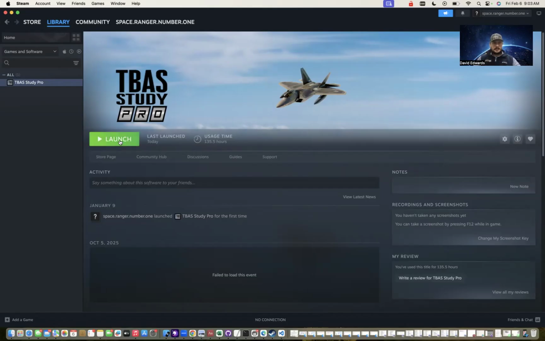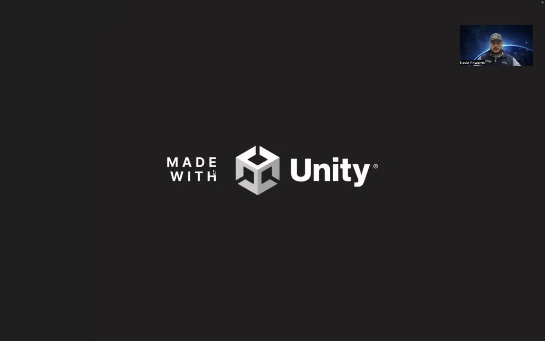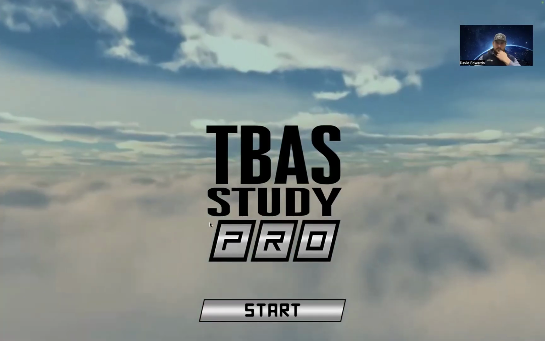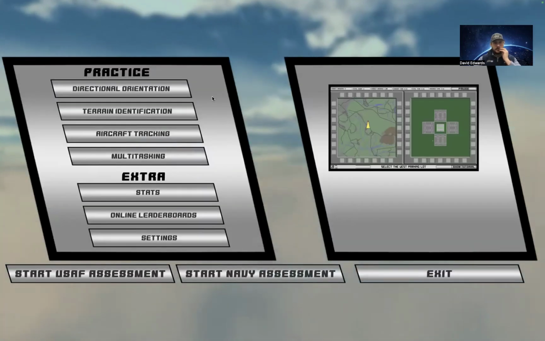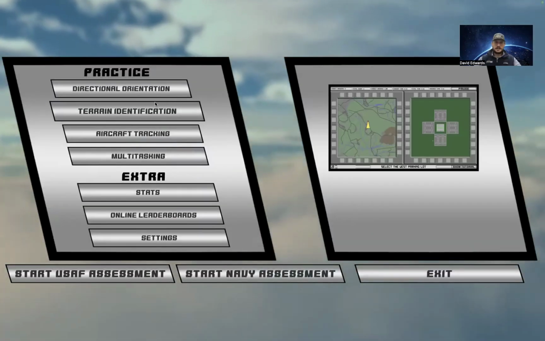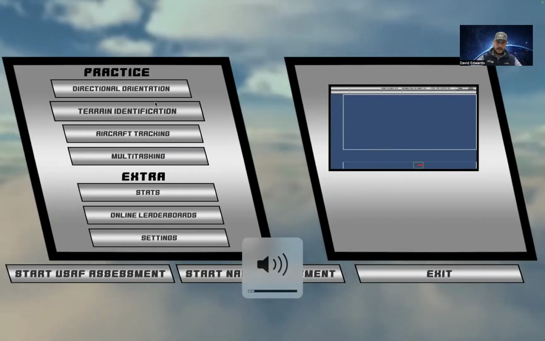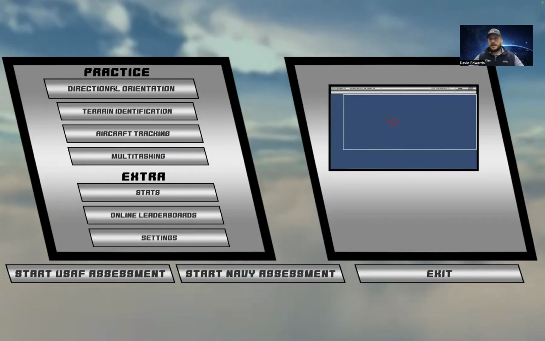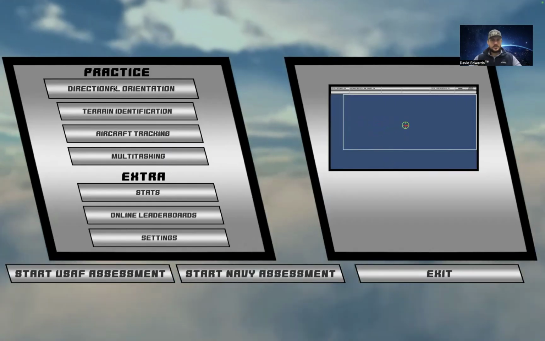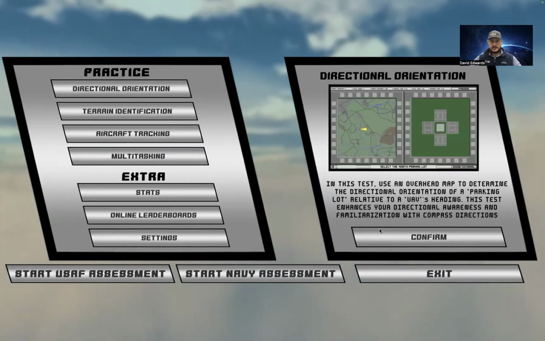So one of the things that I noticed, this is with Steam or something like that. This is like a Unity app that can help you prepare for it. Go to start. This is the one. It's got some background music. Turn that down. So the directional tracking, all this, is something that I could easily improve my score on. So, directional orientation.